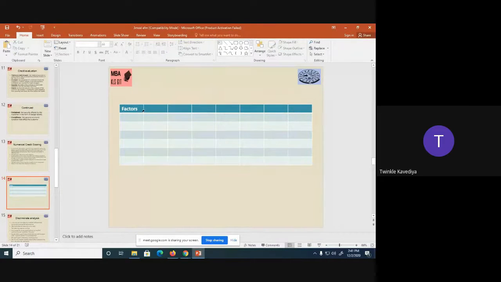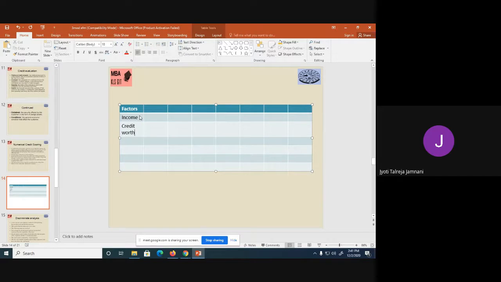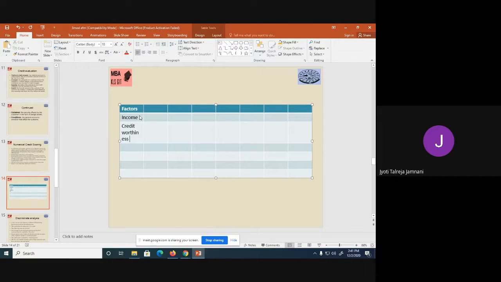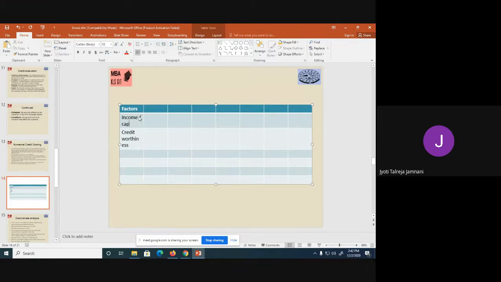Ma'am, is it capacity? Credit worthiness? His income source. Income. Okay. Any other factor? Ma'am, capacity. Credit worthiness. Capacity and income are almost the same, so I'll write income slash capacity. Credit worthiness.